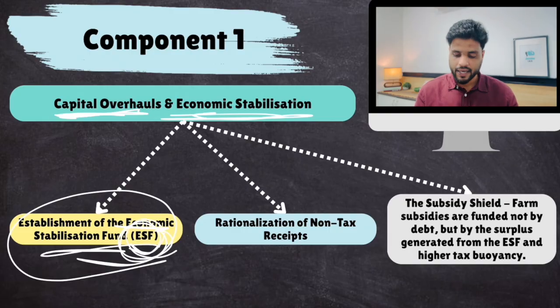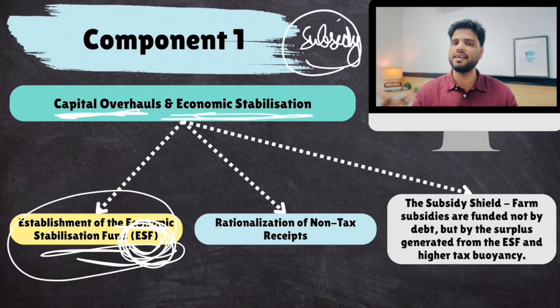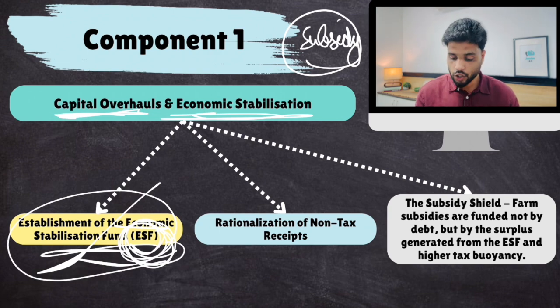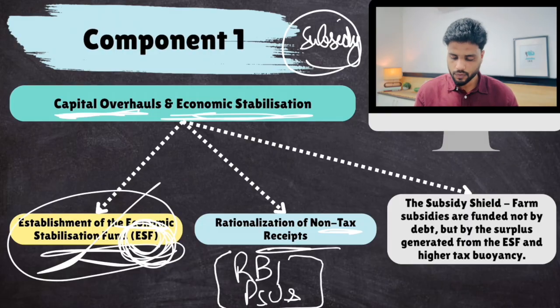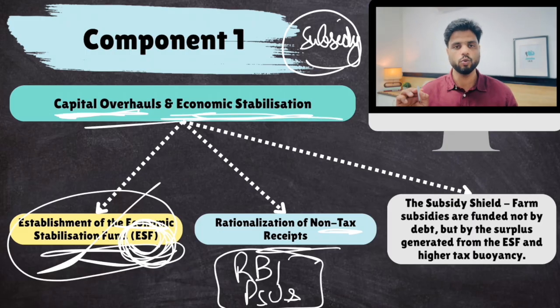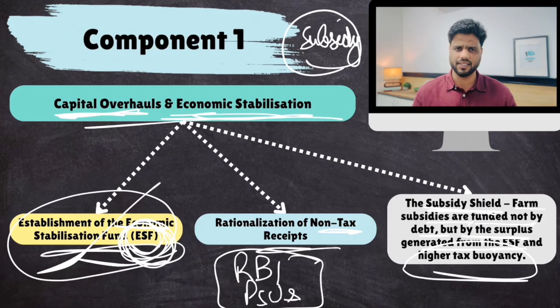When times are bad, government will use this money to finance its subsidy bill rather than reducing its development expenditure. So government has done this. Then government has increased its non-tax receipts, received more money from RBI, government PSUs. This has given government some cushion to fulfill its subsidy requirements. And subsidy shield, farm subsidies are funded not by debt but by surplus generated from ESF and higher tax collected.